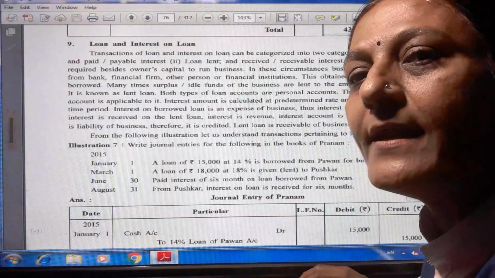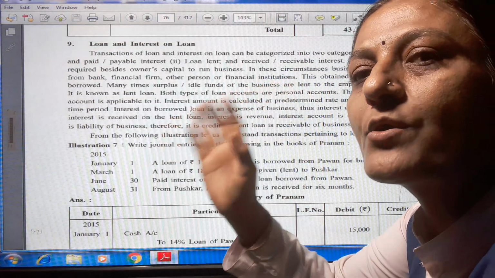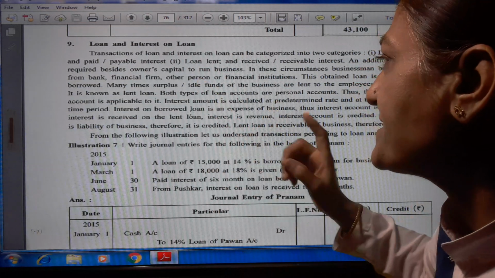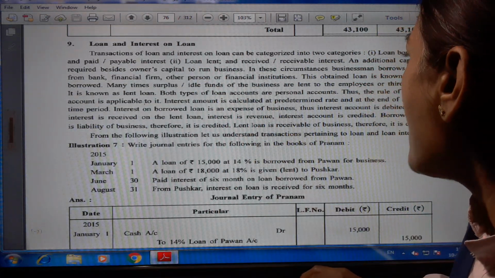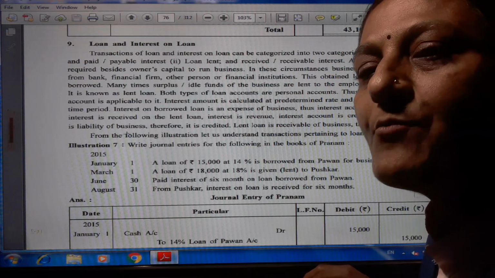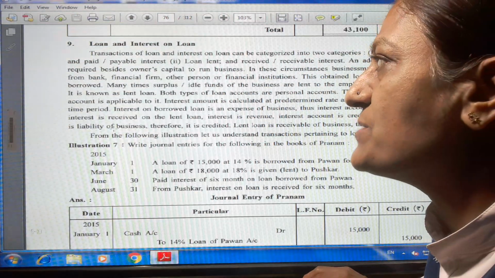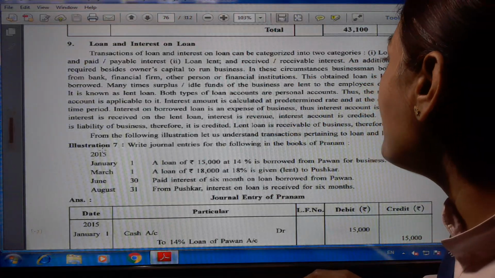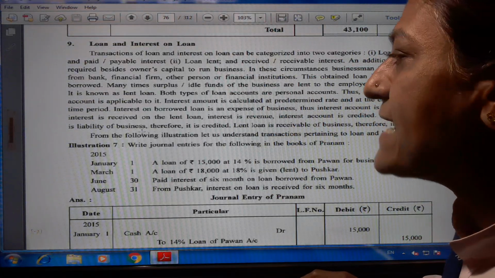When we lend the loan to a third party or our employee, as a businessman we receive the interest, and so the interest account is credited. A borrowed loan is a liability of the business, therefore it is credited. A lent loan is a receivable of the business, therefore it is debited.